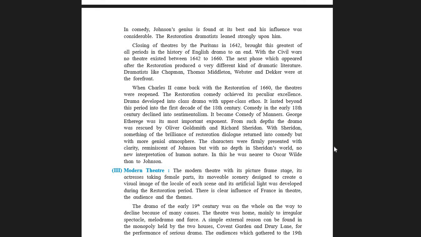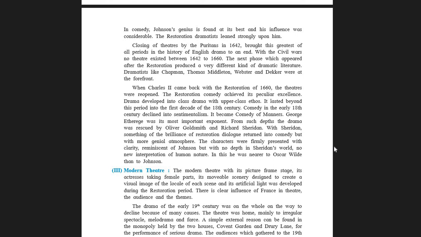What is this sentimentalism? Sentimentalism in literature is characterized by a focus on feelings and emotions. Yes, comedy is there. Comedy is the main theme. But that sentimental comedy is very much attached with the feelings and emotions of the character.